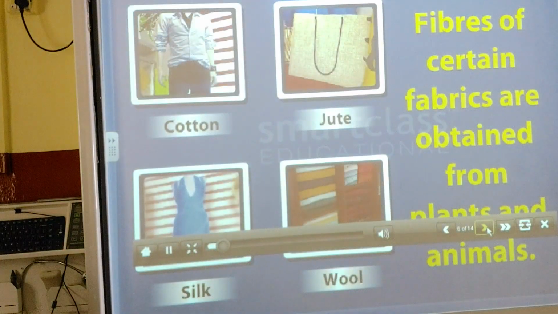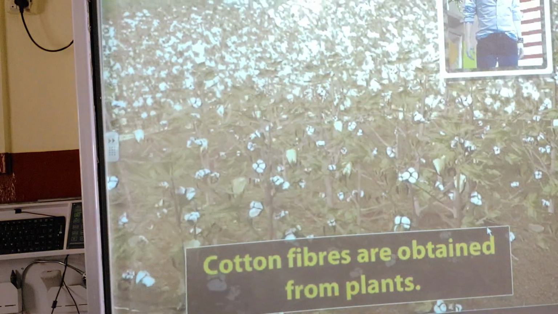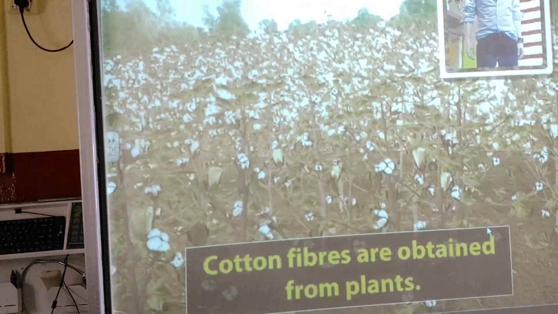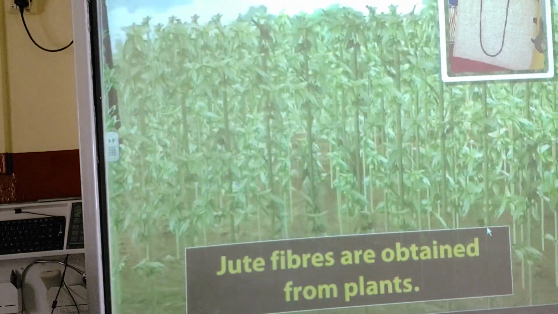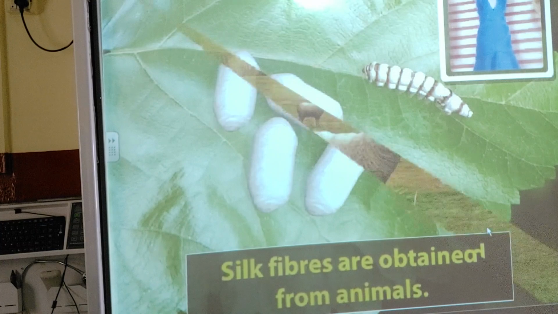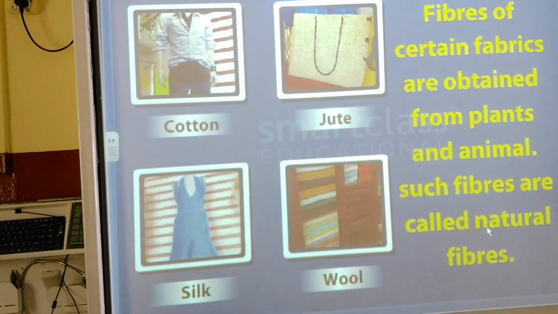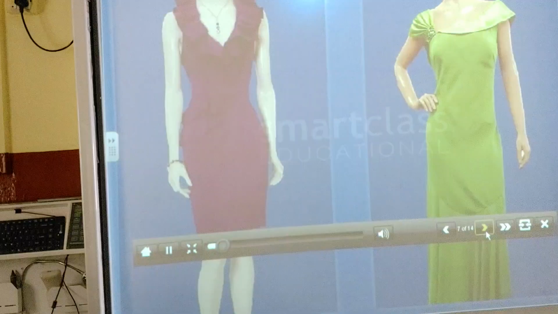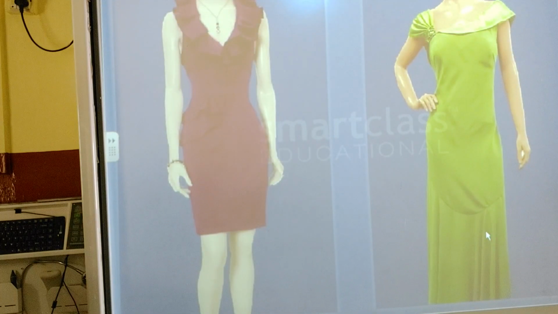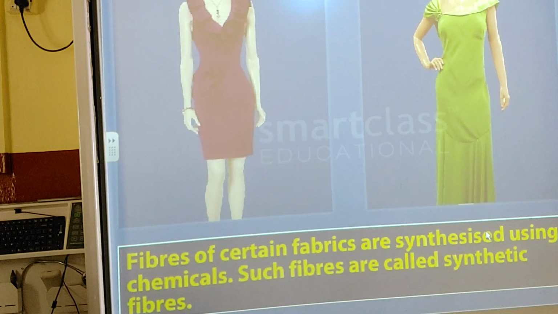Fibers of certain fabrics are obtained from plants and animals. For example, cotton fibers and jute fibers are obtained from plants, whereas silk and wool fibers are obtained from animals. Such fibers are called natural fibers. In contrast, fibers of certain other fabrics like polyester and nylon are synthesized using chemicals. Such fibers are called synthetic fibers.